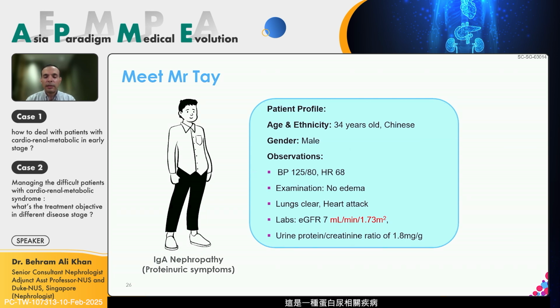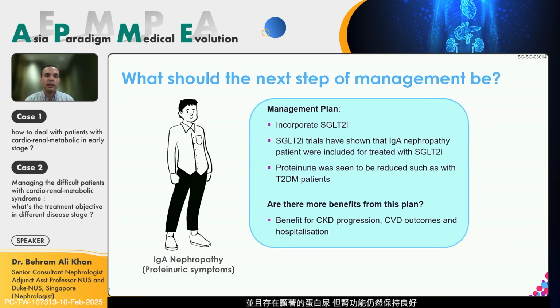It's a proteinuric state, and as in many of the inclusion criteria for studies which have looked at SGLT2 inhibitors, there was this subgroup of glomerulonephritis patients who had proteinuric states which were included. So in this case, the patient has a blood pressure which is reasonably well, could be better, but there's no edema, and significant amount of proteinuria with relatively preserved kidney function. So what would be our choices here?